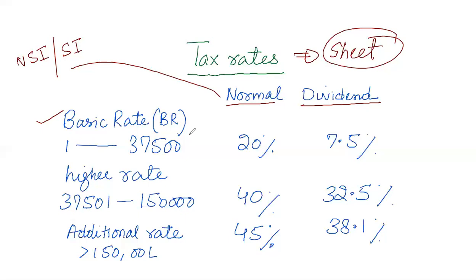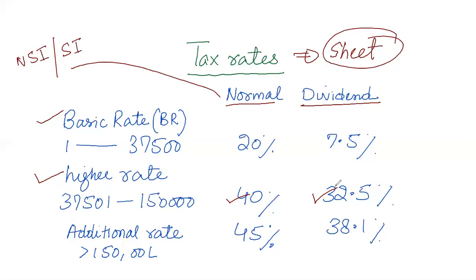But what if an individual's taxable income increases from 37,500? Now the individual would be classified as a higher rate taxpayer if the income is up to £150,000. So the normal tax rate would be double, that is 40%. And in the case of dividend, the rate would be 32.5%. Now, as this is a progressive type of system, up to 37,500 the rate is 20%, and then on additional income from 37,501 till 150,000, the rate would be double, that is 40%.